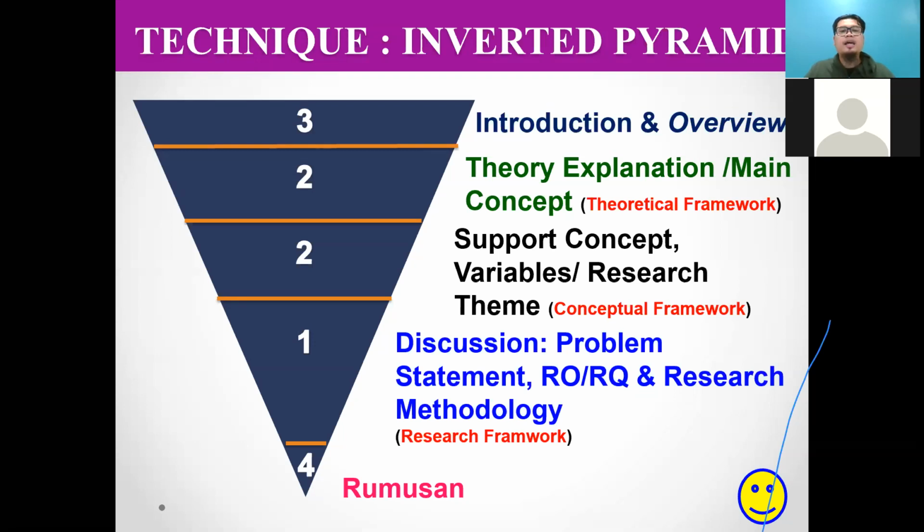That's very important. Number 2, discuss the theory or main knowledge, and then the supporting concepts. Number 3 and number 4 are the introduction and conclusion in your chapter 2. 2.1 should be the introduction, and for example 2.10 is your conclusion.